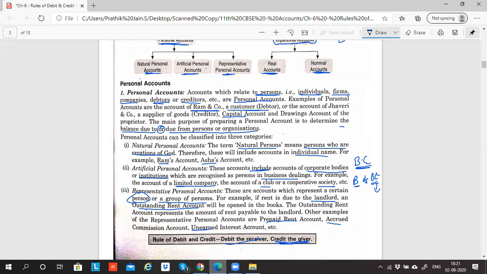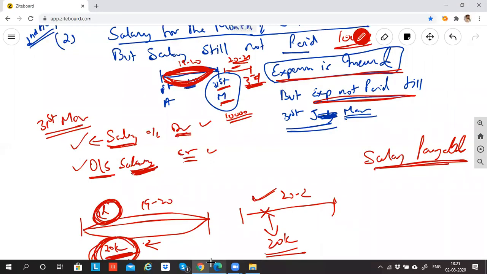I'll credit outstanding salary. What is he giving? Can I say service? Ram is the giver of service. So credit outstanding salary. So the salary account is debited, and outstanding salary is credited.